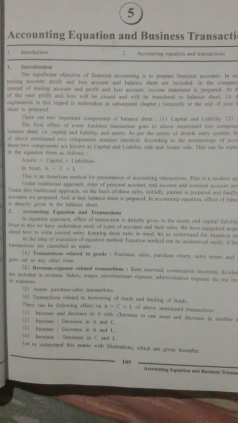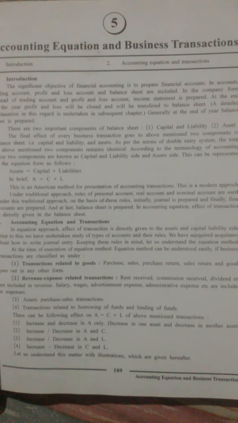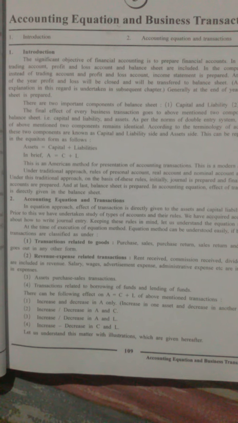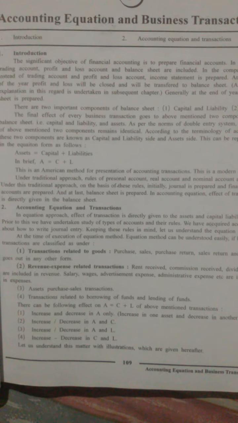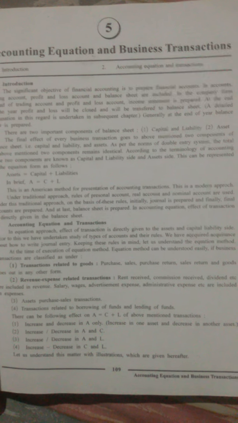According to the terminology of accounting, these 2 components are known as the capital and liability side and the asset side. So there are 2 sides of the balance sheet, liability side and asset side.